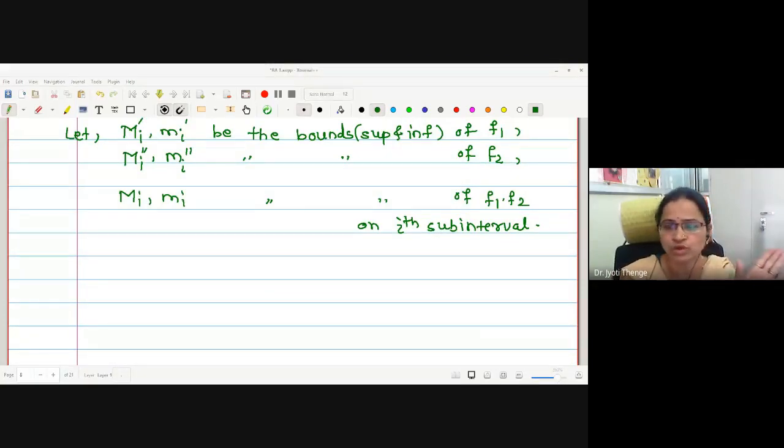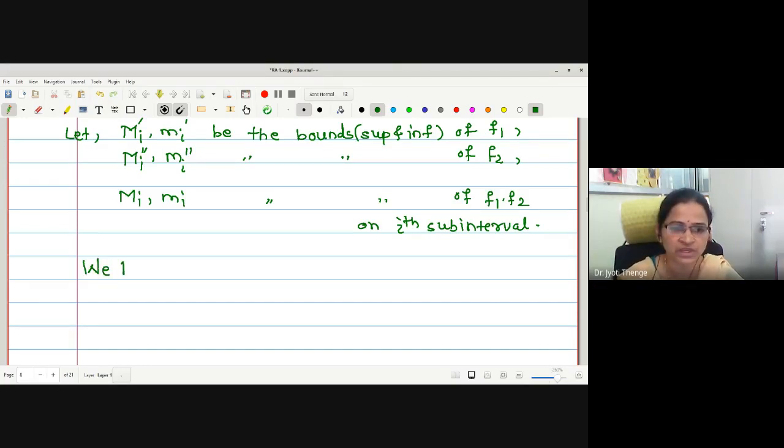Throughout all the theorems we have used the same notations. Single dashes with the bounds of f1, double dashes with the bounds of f2, and without dashes with the bounds of the corresponding function, whatever it is: addition, subtraction, product, etc. Now in order to establish the relation between the bounds, we will start with considering the fluctuations or oscillations of this function f1 dot f2.